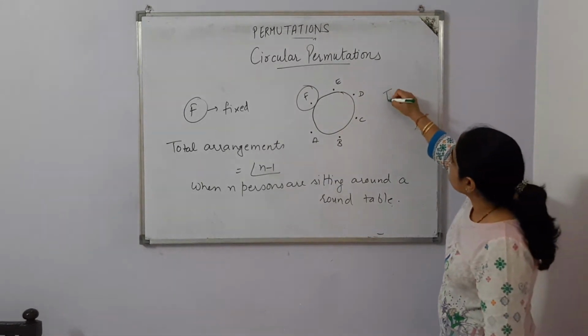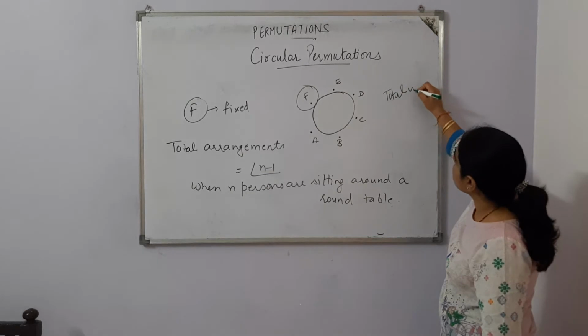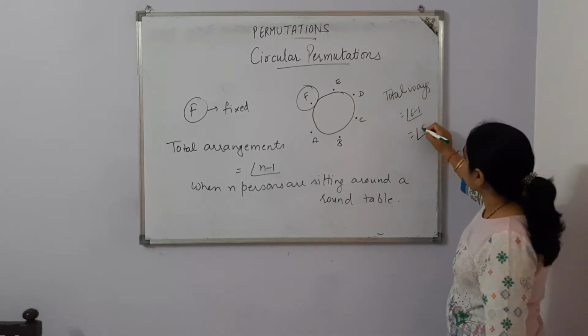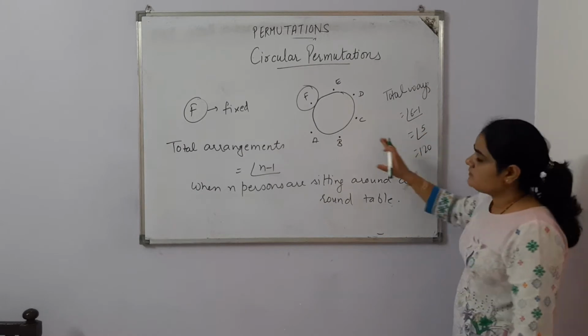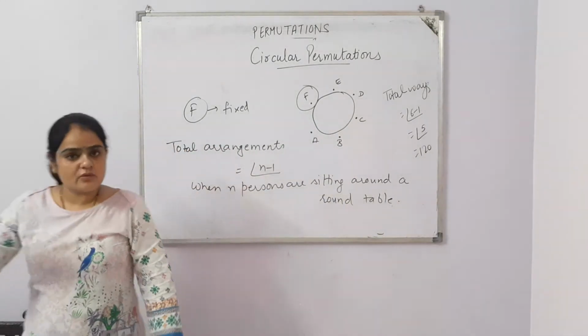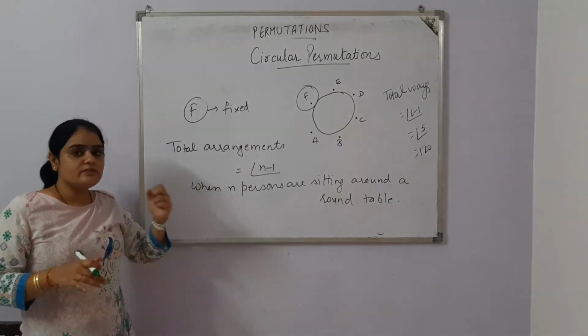So the total ways are 6 minus 1, which is 5 factorial, and it is 120. It means there are 120 ways in which the persons can sit around a round table. Hope this topic is clear.